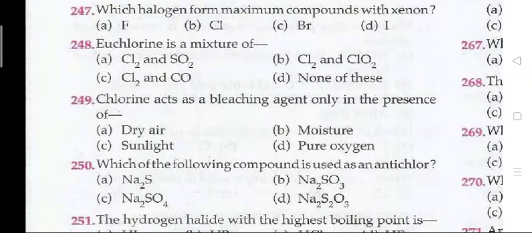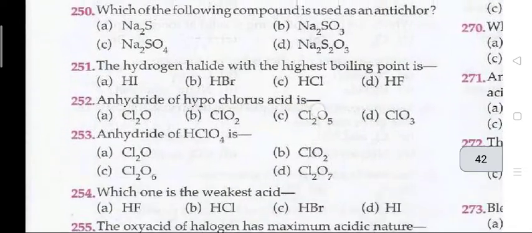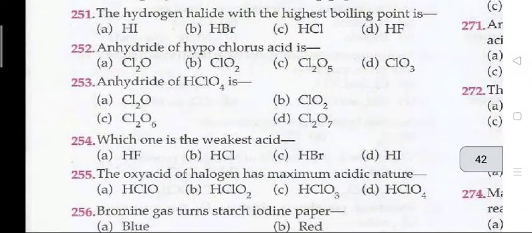248. Euchlorine is a mixture of B, Cl2 and ClO2. 249, B. Chlorine acts as a bleaching agent only in the presence of moisture. 250, D. Which of the following compounds is used as an antichlor? Na2S2O3. The next question, 251. The hydrogen halide with highest boiling point is, the right answer is D, that is HF.